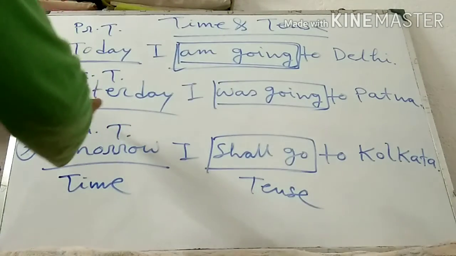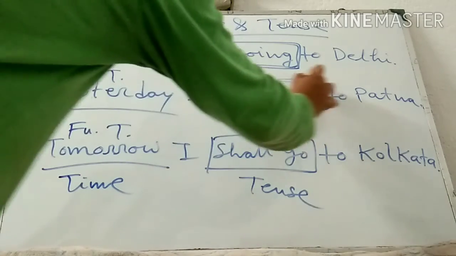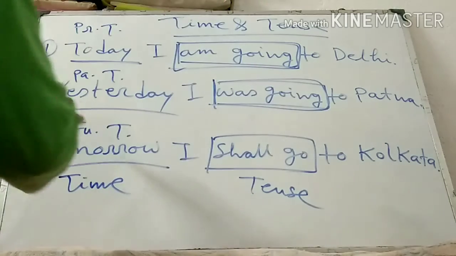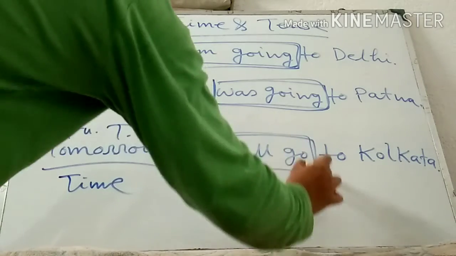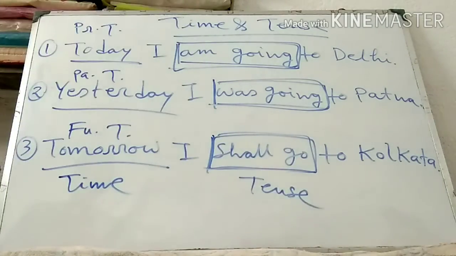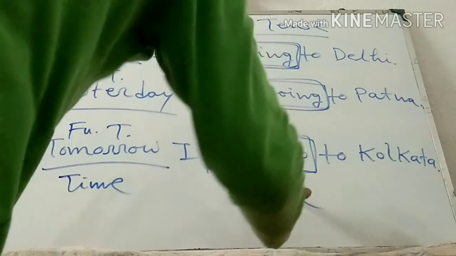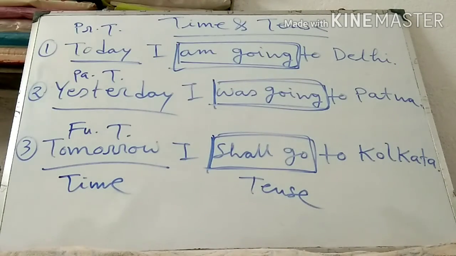But when I am using past time, I am using this form. And when I am using future time, I am using this verb form. And these are called tense. That means tense is the different forms of verbs which are made according to the different times.